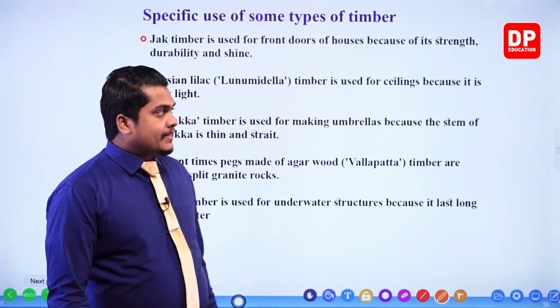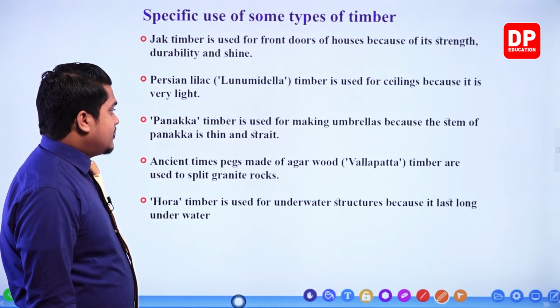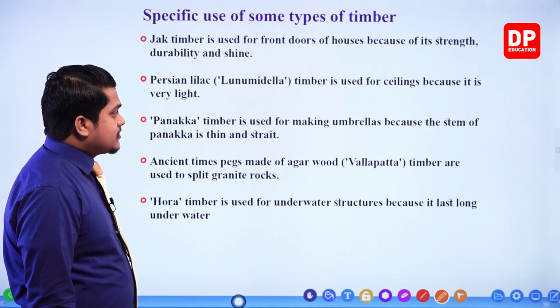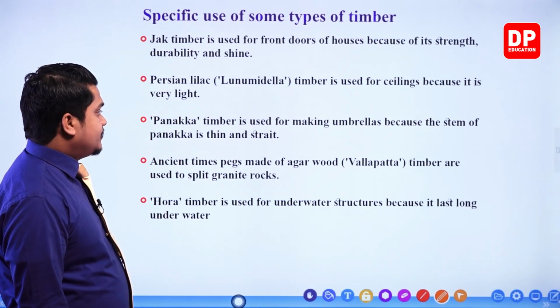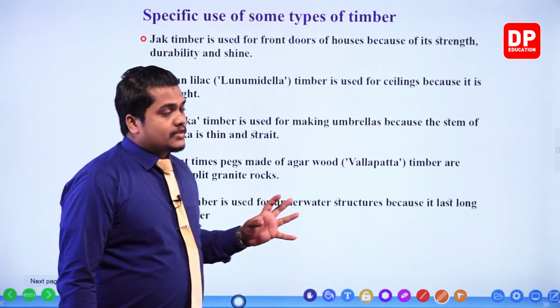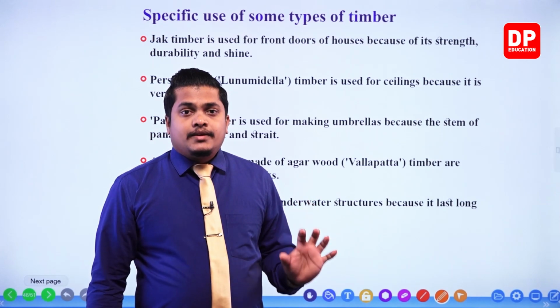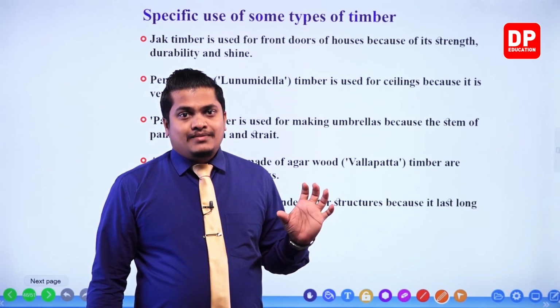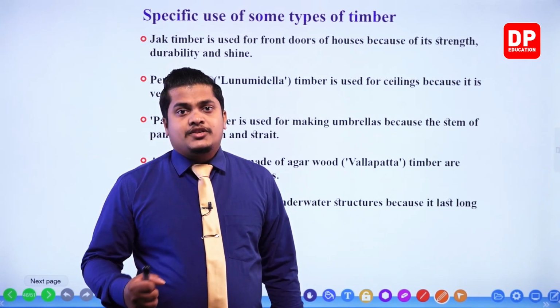Okay, the next one, Panakka timber is used for making umbrellas because the stem of Panakka is thin and straight. So because of having thin and straight timber, Panakka is used in making umbrellas, my dear children. It is thin and straight.